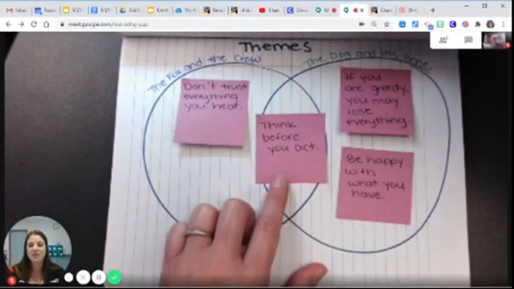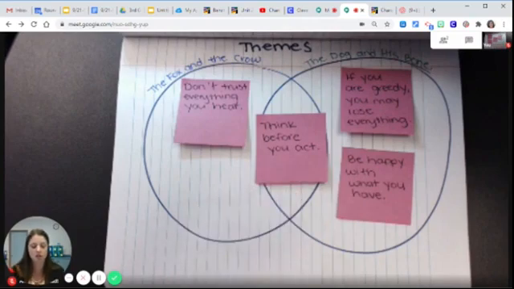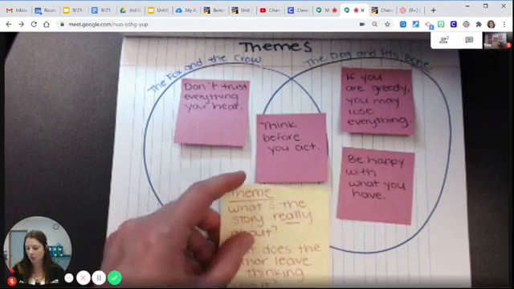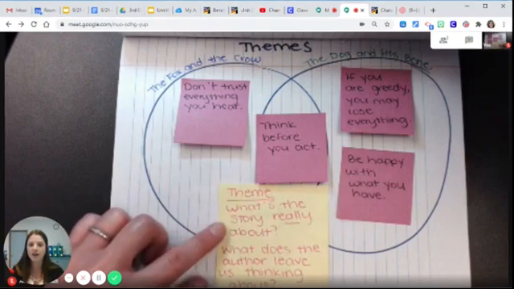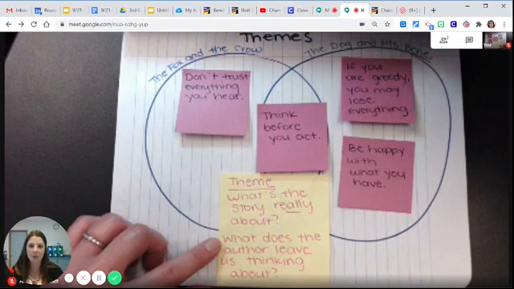So readers, as you're thinking across multiple books, you can use some ideas from one theme and lessons that are learned to help you think of other things across different stories. So remember, as you're reading your books today during independent reading, be thinking about those themes. What's the story really about? And what does the author leave us thinking about?